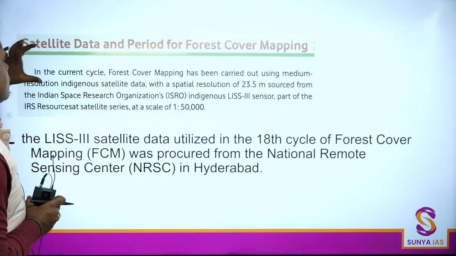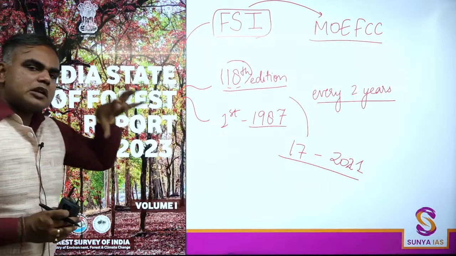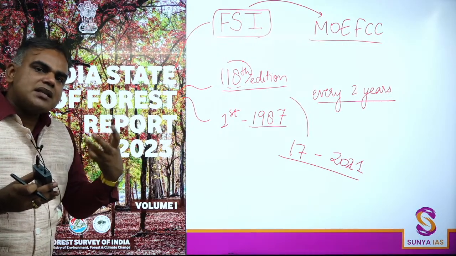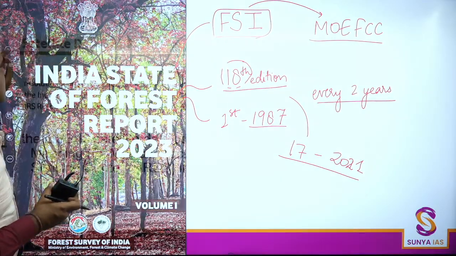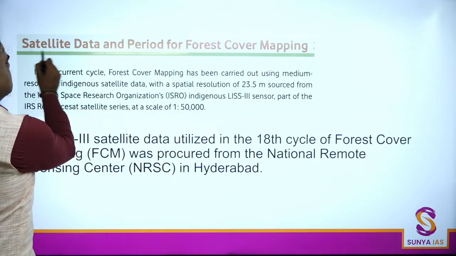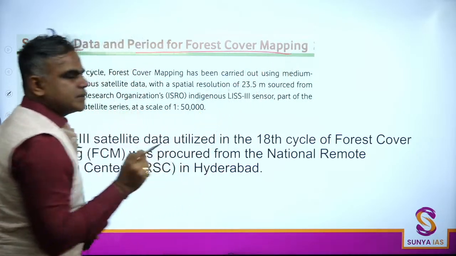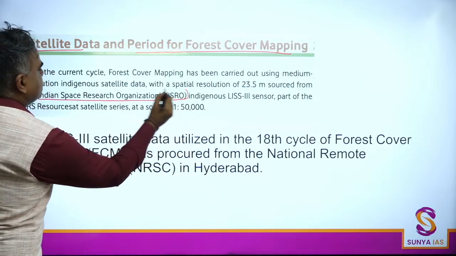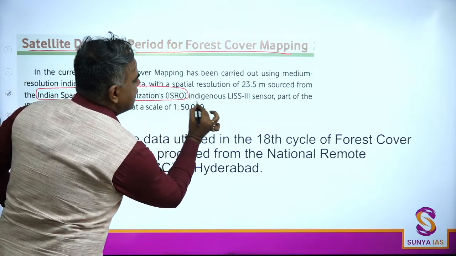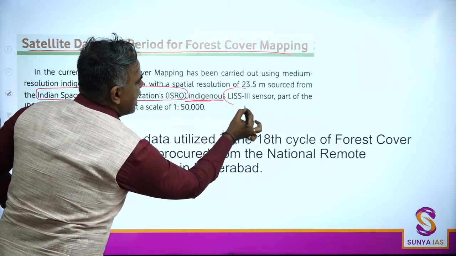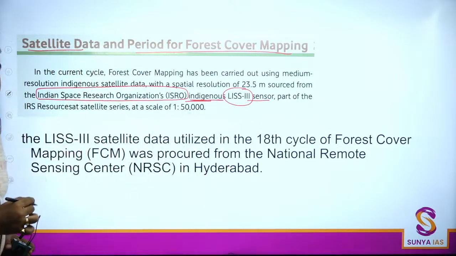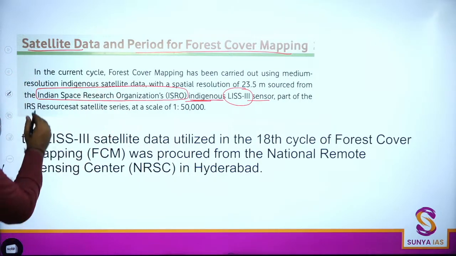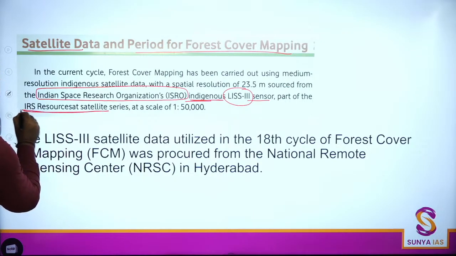Now we move to some specific part. In this report, we are going to talk about the forest cover of India. That is done through satellite mapping. The first thing to remember here is how this satellite data and forest cover is mapped. The role of ISRO is very important. We have indigenous sensors, which is LISS-3. The sensors used by ISRO are on a particular satellite, which is IRS Resourcesat.